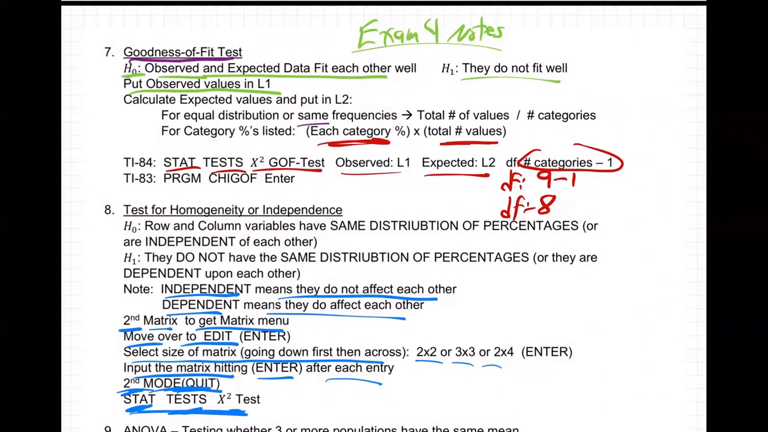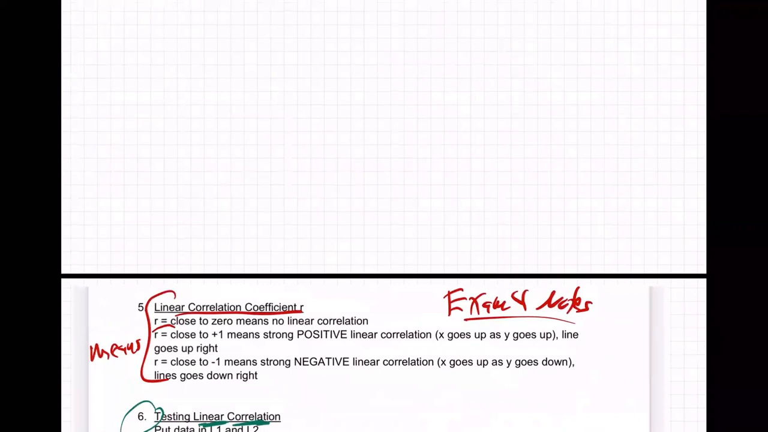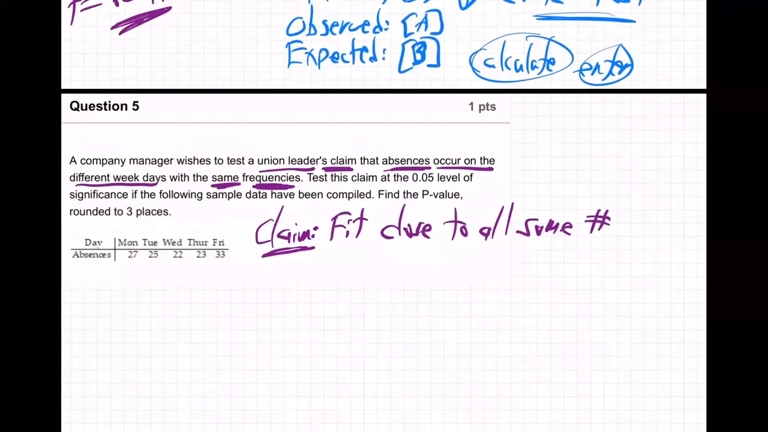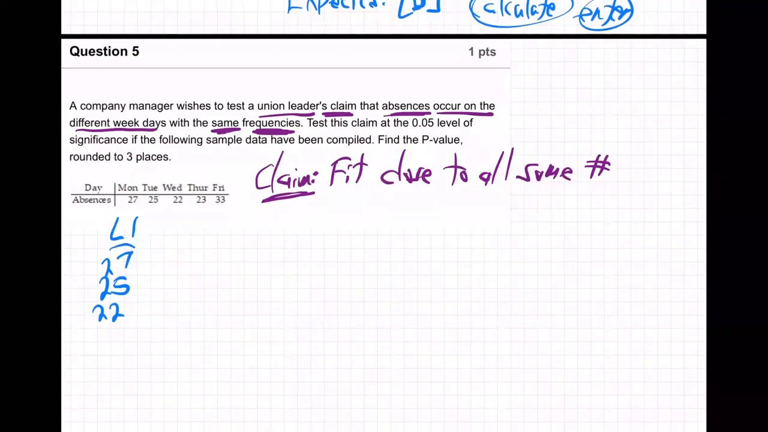Okay, so anyway, what do we do? How do we do this problem? Well, that means put the observed values in L1. So I'm going to come back up here and put the observed values in L1. That would be these values right here. So I'll just put them like this. L1 is going to be the 27, 25, 22, 23.